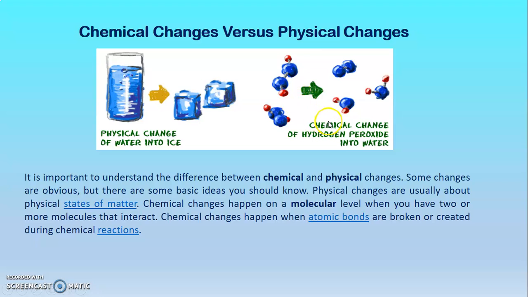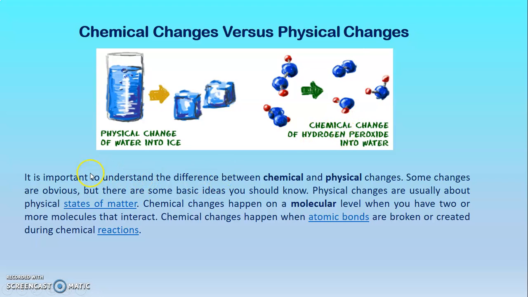Now look, a chemical change of hydrogen peroxide into water. Look at the molecules. Look. And they changed, right? They were separated. Here you have two particles of, I do believe it's oxygen. Here you just have one, and these two are separated.